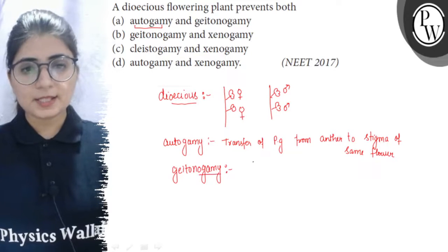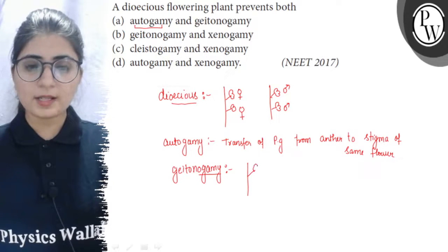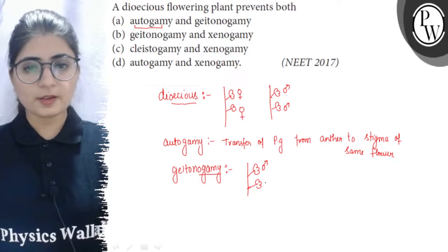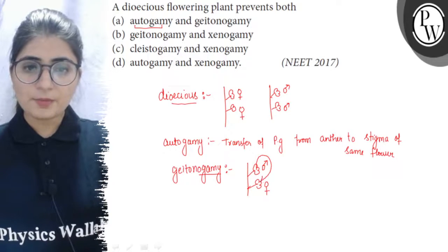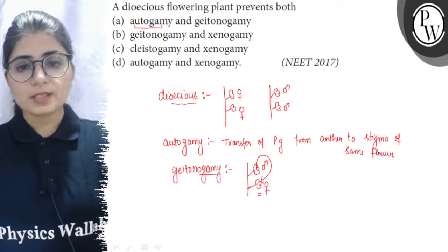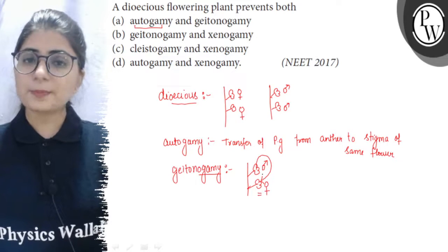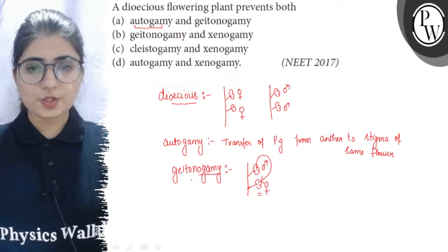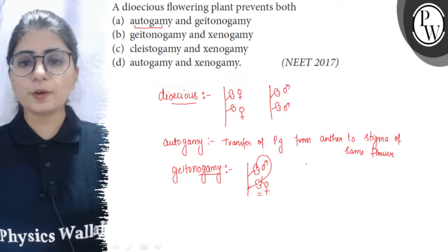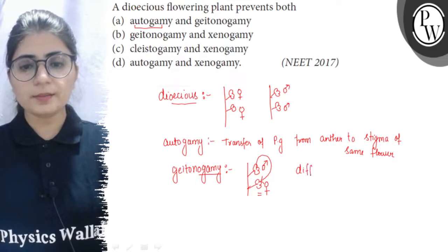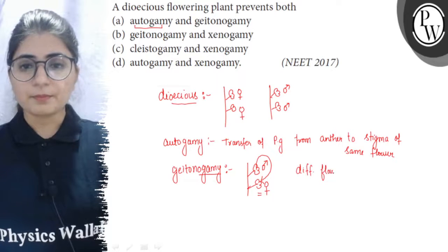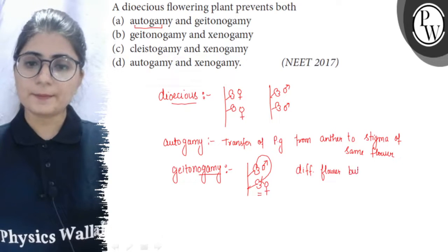It is the transfer of pollen grains. Suppose it is a male flower and a female flower. Now from this anther, pollen grains come on the stigma of this female flower which is present on the same plant. So geitonogamy is the transfer of pollen grains from anther to stigma of a different flower but on the same plant.